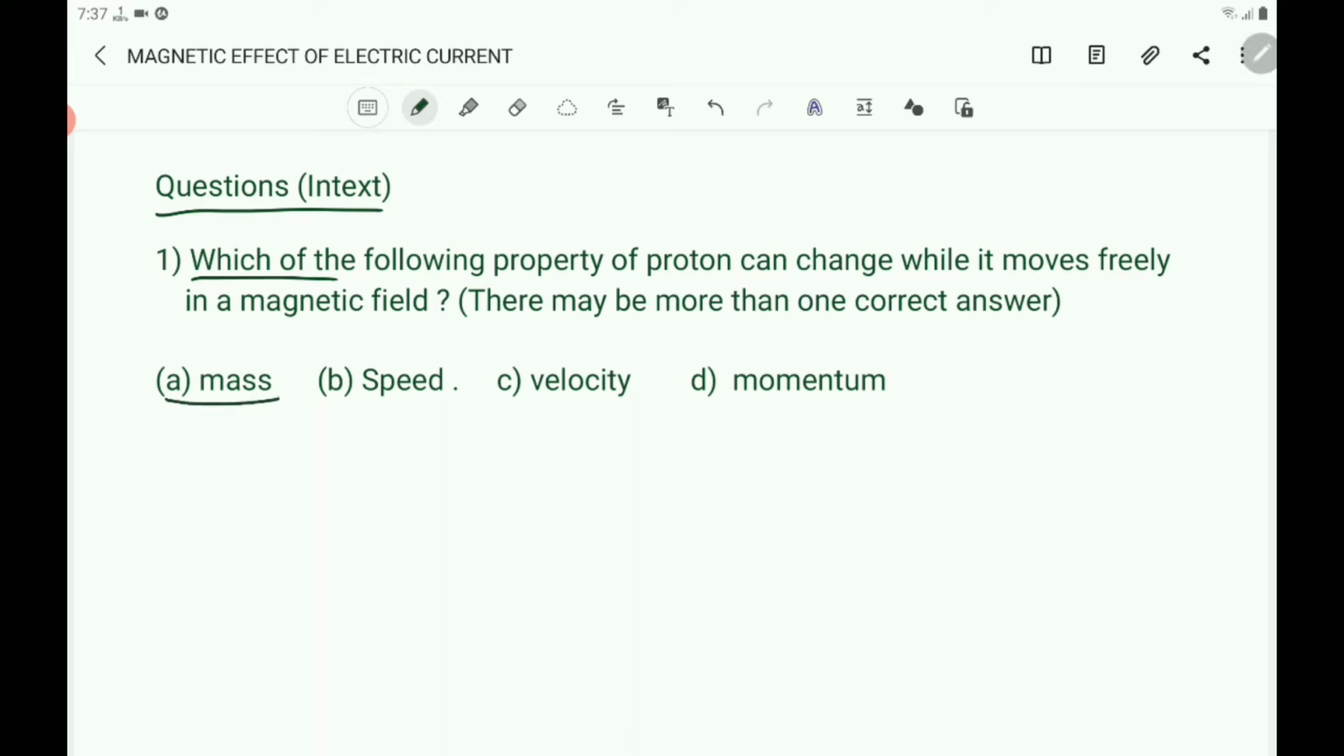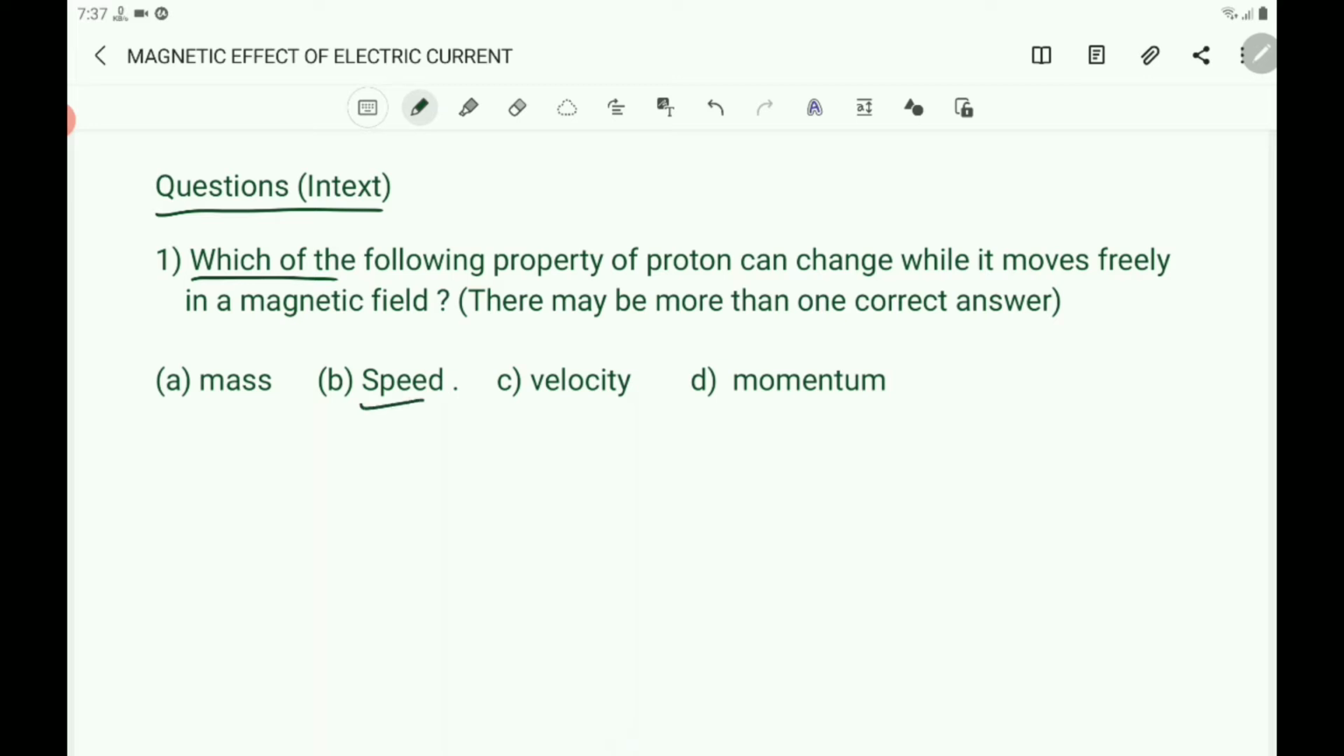Here the first option is mass, second one is speed, third one is velocity, and fourth one is momentum. The correct options are C and D. Here it is said that there may be more than one correct answer, so the answers are C and D. You know that the magnetic force acts perpendicular to the direction of motion of the proton. It does not change its mass and speed but changes its direction of motion. As the direction changes, you know that is nothing but change in velocity.